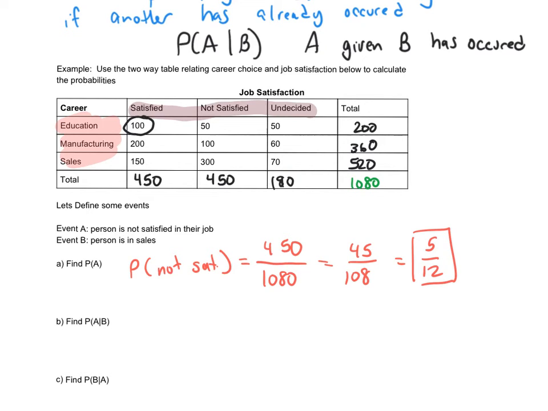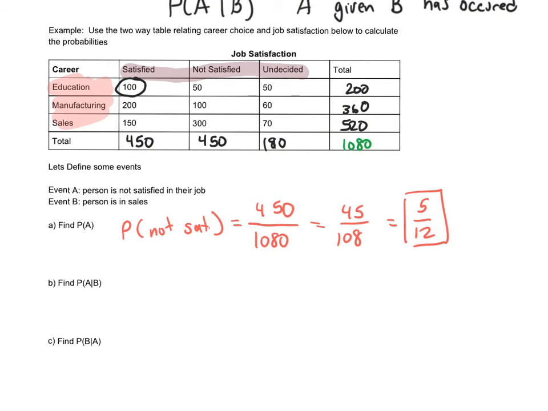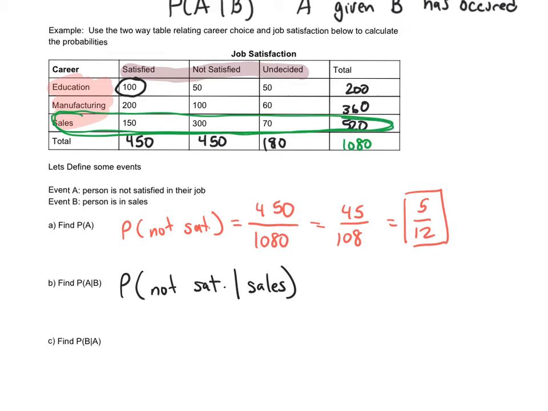Now let's look at the next one. This is the probability of A given B. Now this is going to be a little trickier. So let's write what we actually mean. This is the probability that someone is not satisfied given they are a salesperson. So what we know is this person is in sales. They are already a salesperson. So if I know they are a salesperson, then I'm only really looking at this row of people because I already know this individual is in sales. So the probability of someone not being satisfied with their job given they're in sales is 300 out of 520.